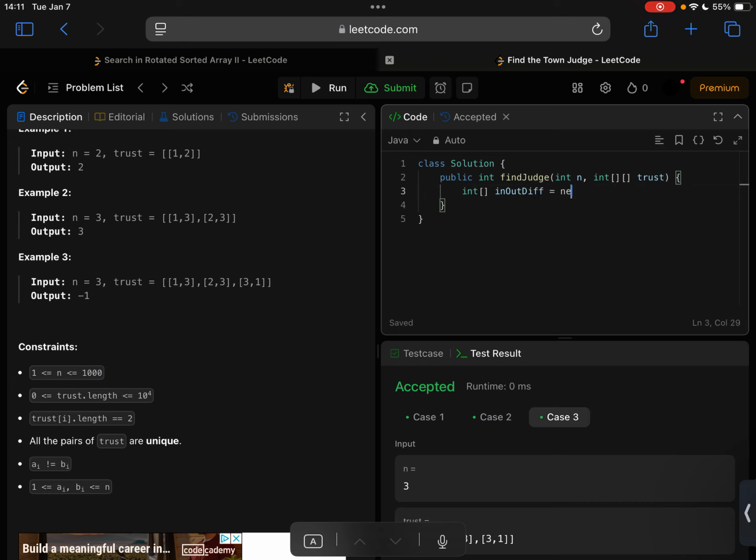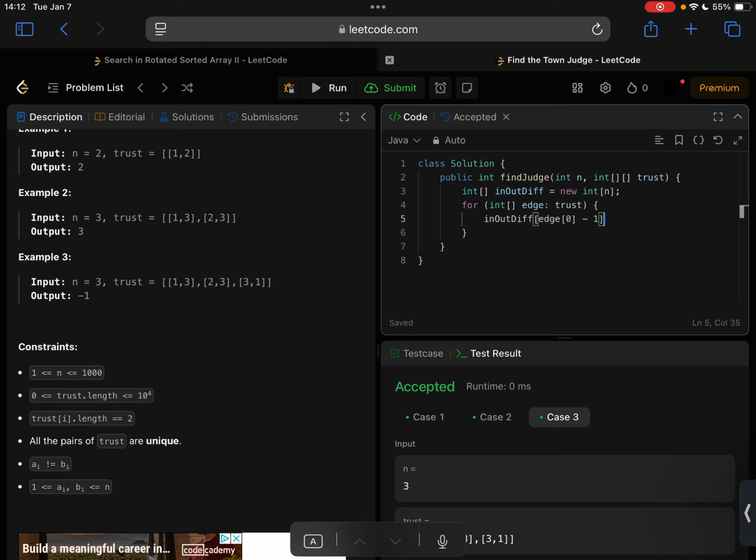This is going to be a new integer array, and n is already given, and for each integer array edge in trust, in the in-out diff array, we can see the first one in the edge, and we can subtract 1 to get the index, and the first value in this relationship is outgoing.